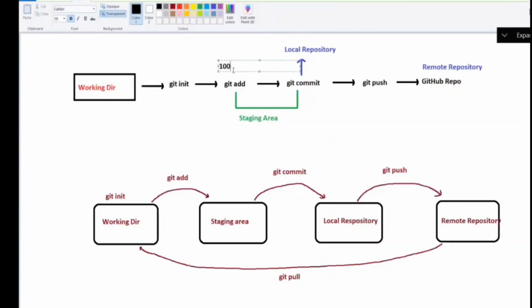Of course, you are giving 100 files to git to track my code. But it is up to you. Out of 100, can you give only Java files? Yes. I don't want to track Python files. I want to track only Java files. So you add only Java files. What's the command to do that? Git add Java files. Whichever files you want to add, you can add.